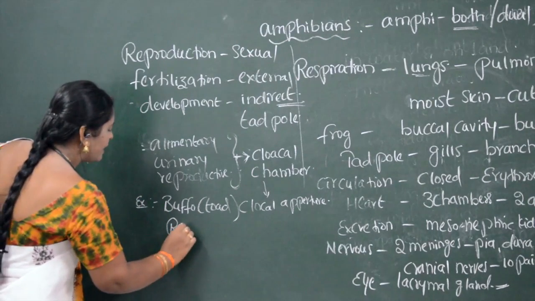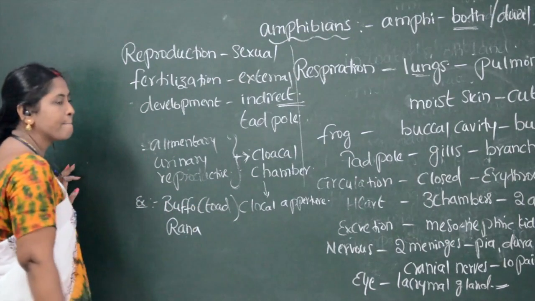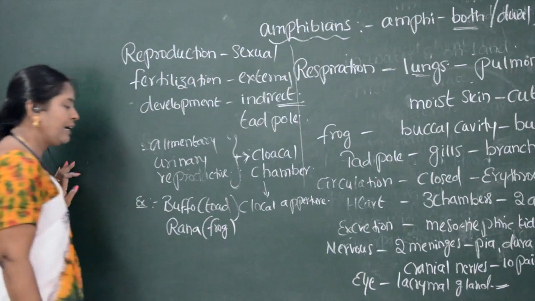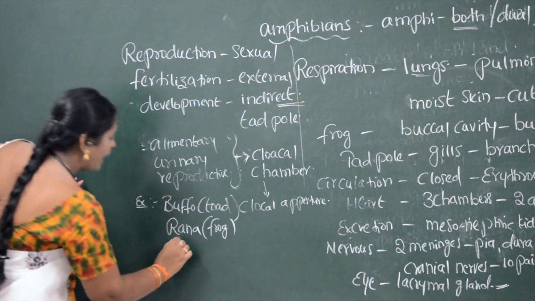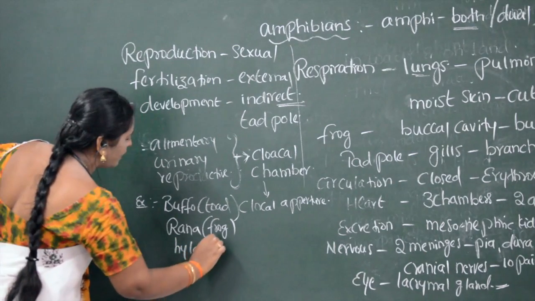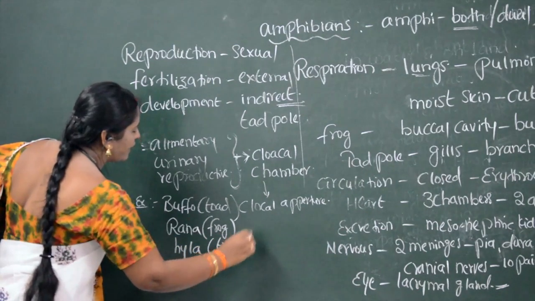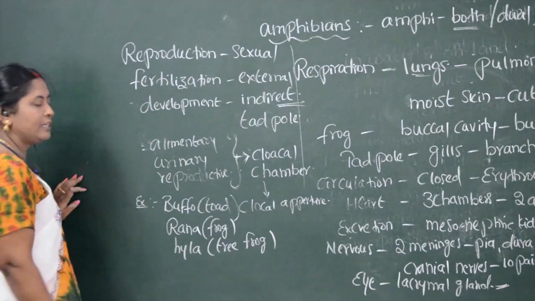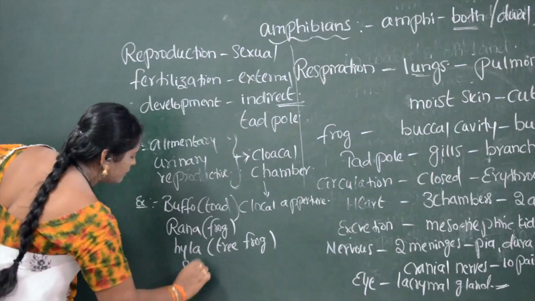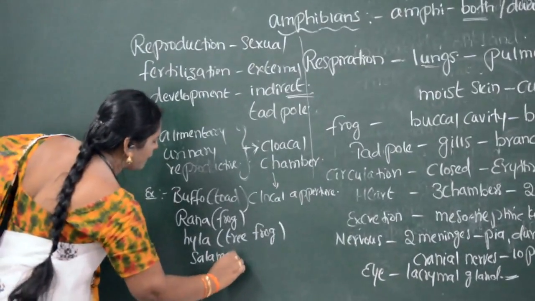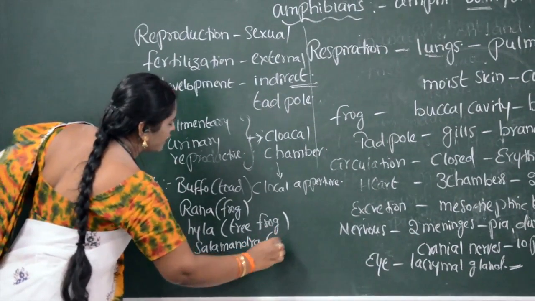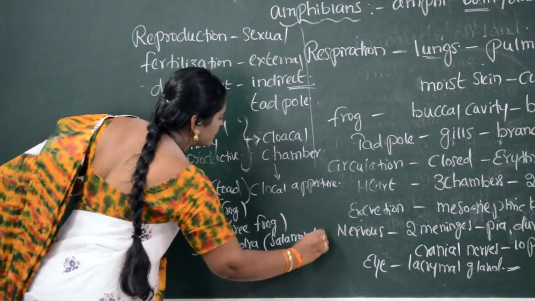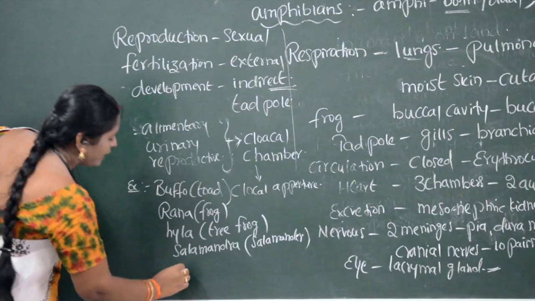Another one is Rana tigrina, the frog. Hyla: the common name for Hyla is tree frog. Then Salamandra, which we can call a salamander. Then Ichthyopus.